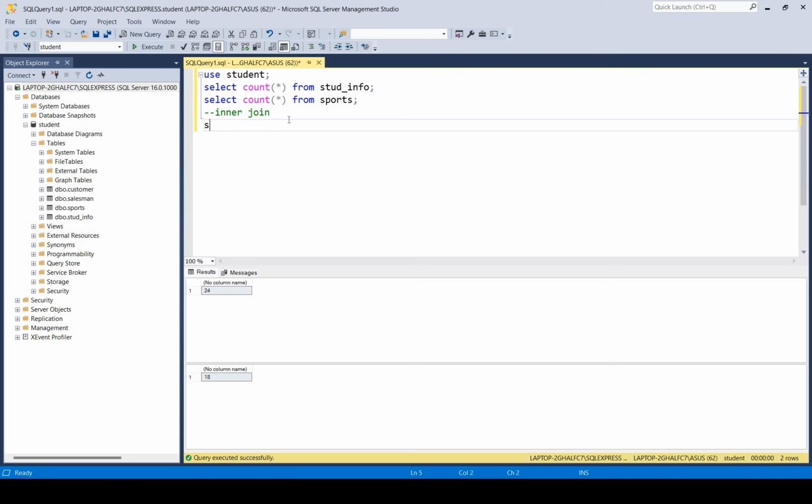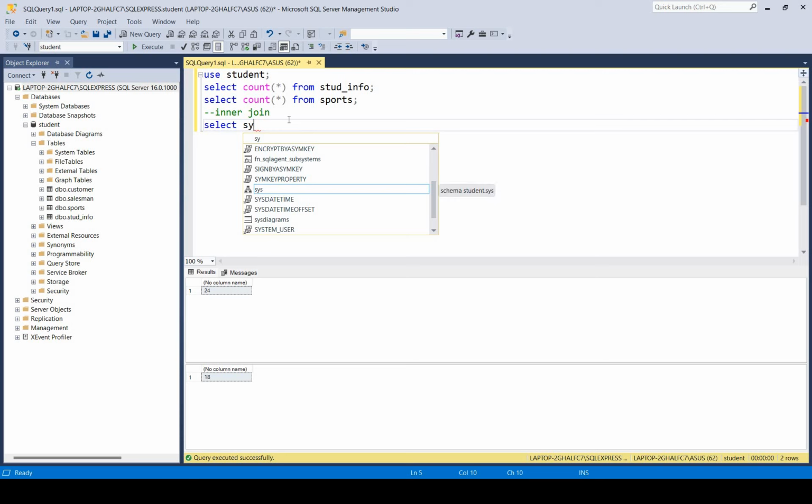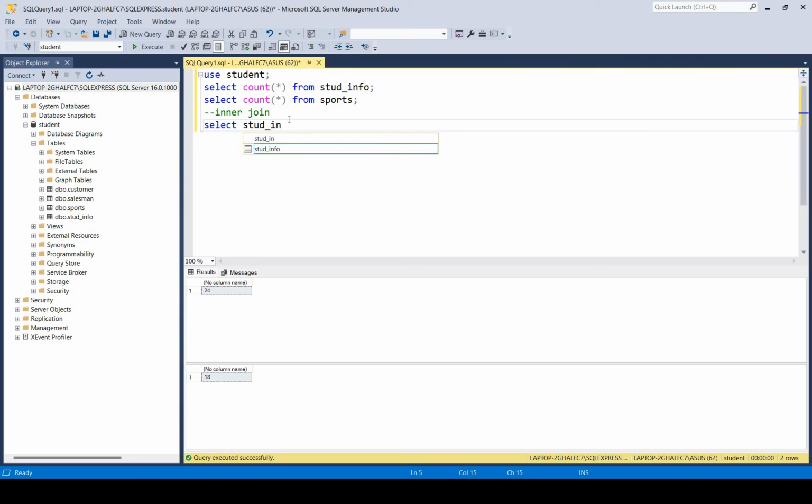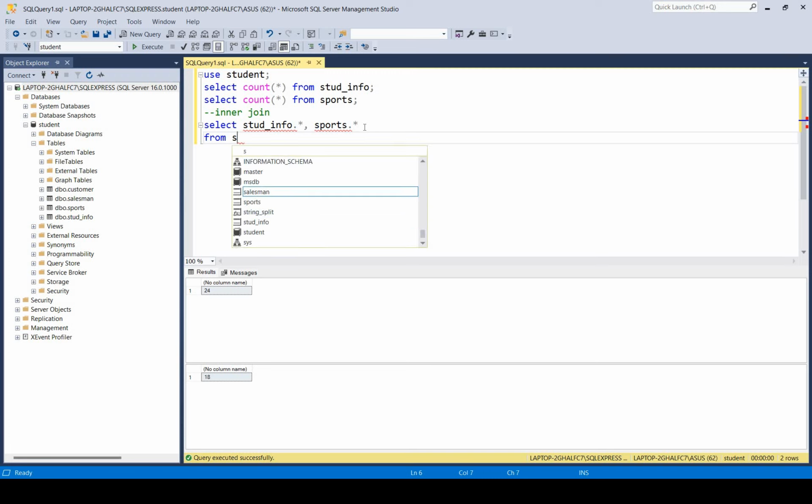So let's say select stud info. From stud info I want all records, and from sports also. I want all records. So that's why I have written here: select stud info dot star. Star means all records from stud info and all records from sports. From which table? Stud info.